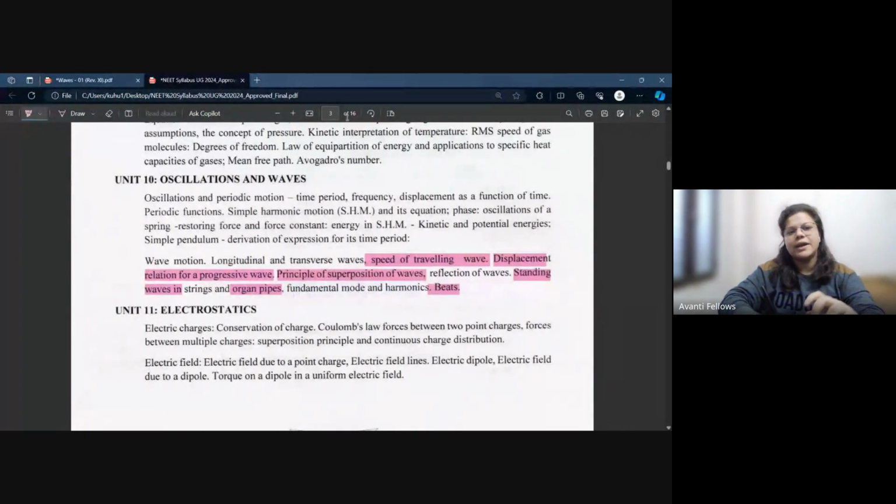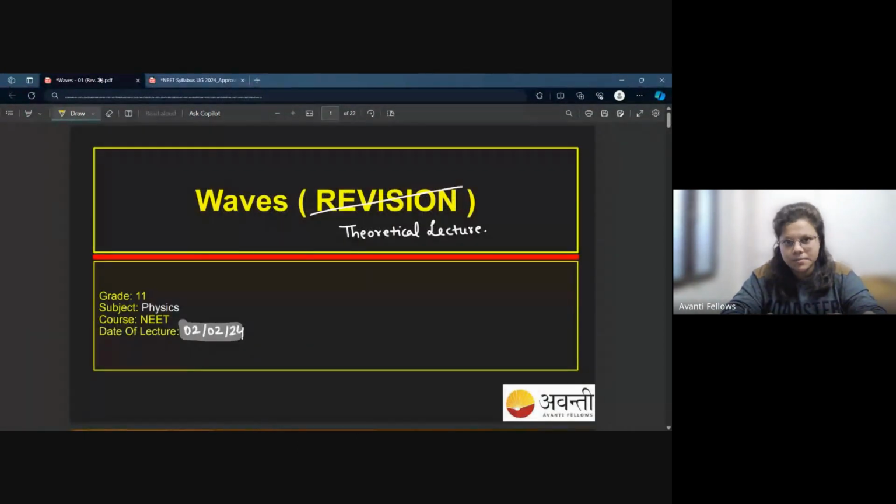Since this entire chapter is all about mathematical interpretation, I feel that's why it is quite tough for PCB students. But it is a myth. If you get the basic idea and know the basic formulas, you can understand this chapter. So what am I going to do? I will divide this chapter into a few sections. Number one would be basic, which we will do today.